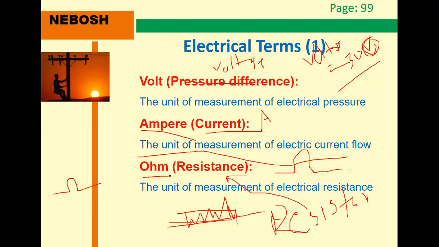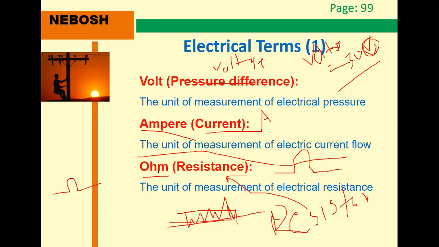Don't worry, these are just a little terminology, only the basics. It is better if you learn it. Voltage unit is the volt, represented by capital V. The current unit is the ampere, represented by capital A.